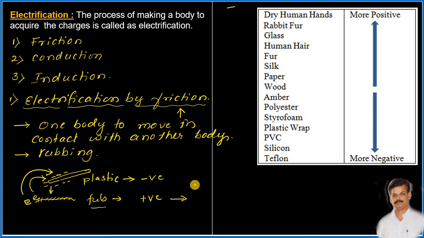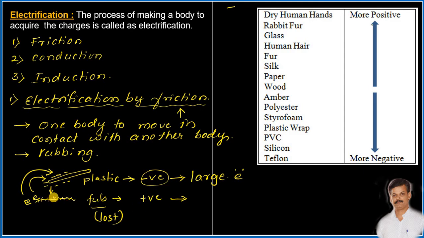Okay, we know that electrons are negatively charged. Hence, that plastic becomes a negatively charged body because of large electrons on its surface. Whereas this fur has lost the electrons, isn't it? So it becomes more positive.